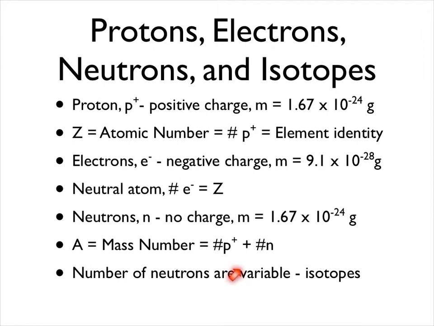So if we take a look at hydrogen, which has got a mass of about 1, then that means it's just got a proton and no neutrons. If we take a look at helium, which has got a mass number of 4, that means that it's got 2 protons and 2 neutrons. Now, the number of neutrons in an atom is variable. We call these isotopes.